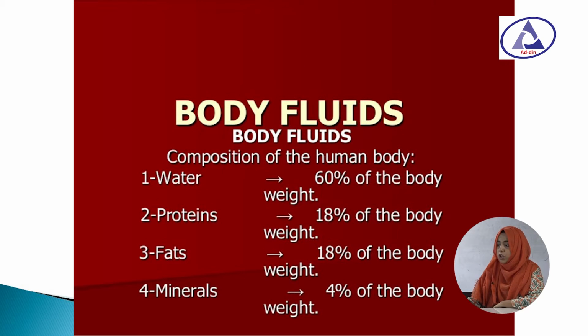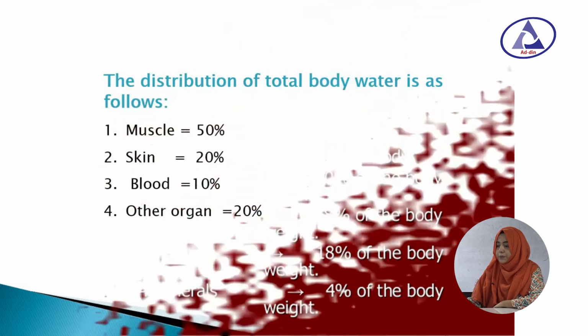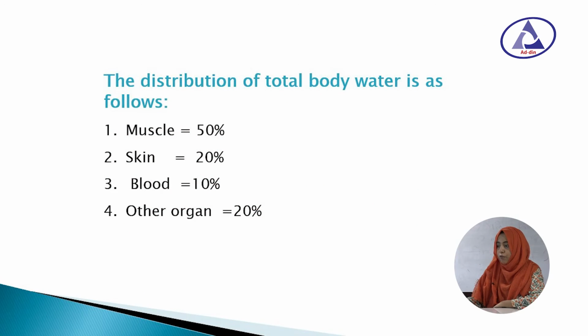The composition of the human body: it contains 60% of the body weight as water, protein is 18% of the total body weight, fat is 18% of the total body weight and minerals is 4% of the total body weight. The distribution of total body water is as follows.